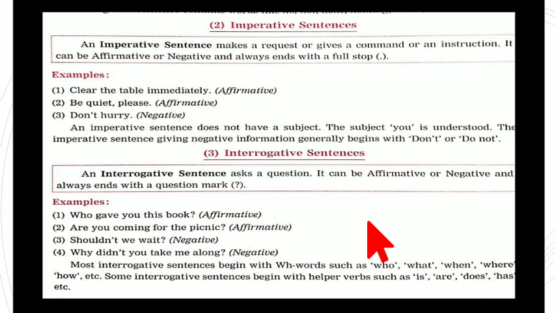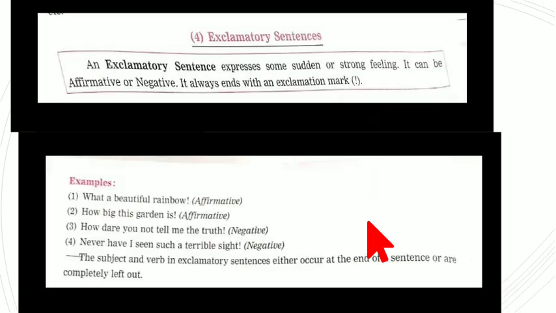Now coming to the fourth form of the sentence, that is the exclamatory sentence. Now what do you mean by exclamatory sentence? An exclamatory sentence expresses some sudden or strong feelings. It can be affirmative or negative. It always ends with an exclamation mark. It always ends with what?